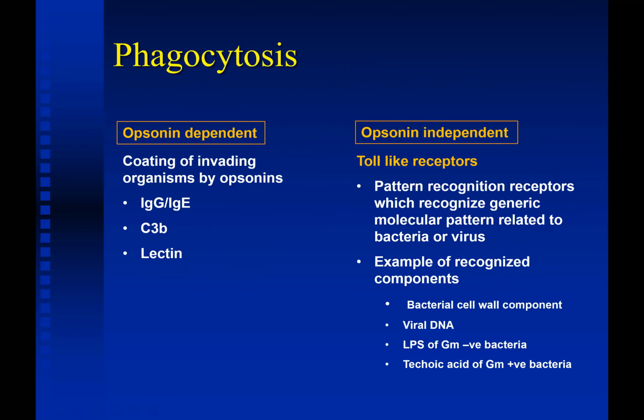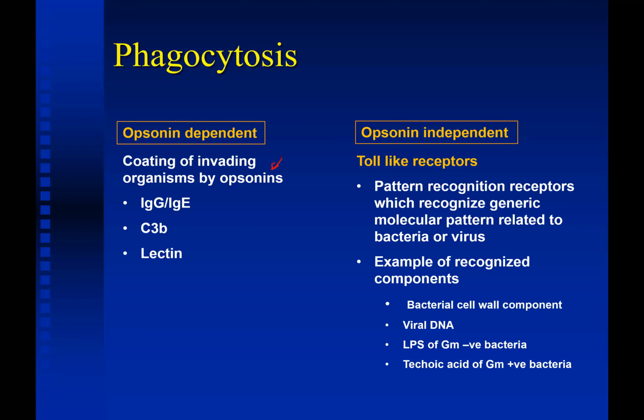So phagocytosis is one of the main mechanisms of innate immune response, and it may be opsonin dependent and opsonin independent. What is the meaning of opsonin? Opsonin is an agent which coats the invading organisms so that they are better recognized by the immune cells and killed.